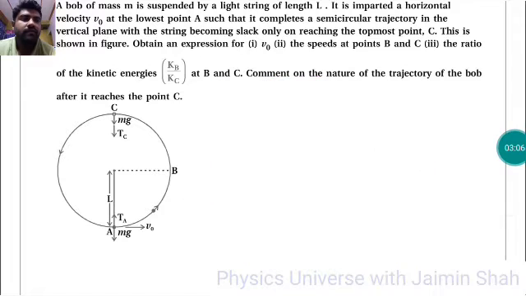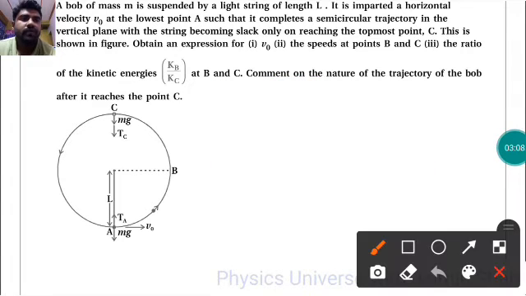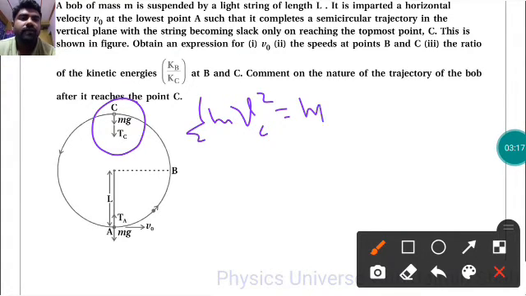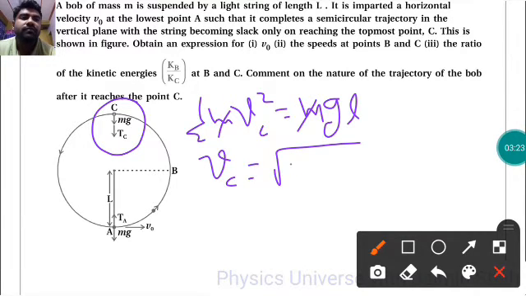Now for vc, half m vc square, as you can see, here we only need to find mgL. So that gets cancelled out, and we are left with vc equal to under root 2 gL.